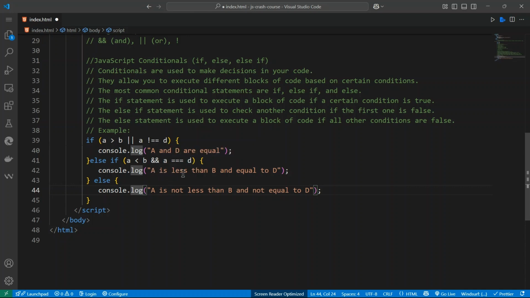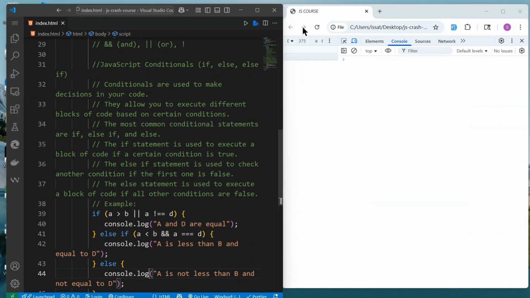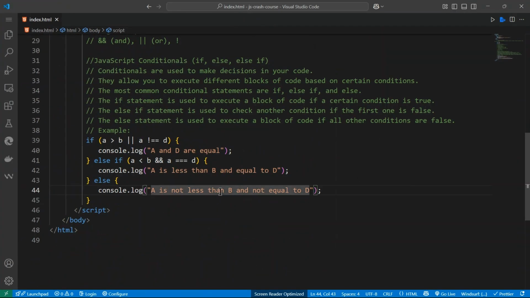We know a is less than b, and a and d have the same value. So if I save that, go back to our browser and reload, you get the same thing. So this is it for the statement.